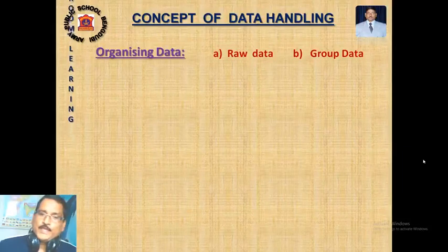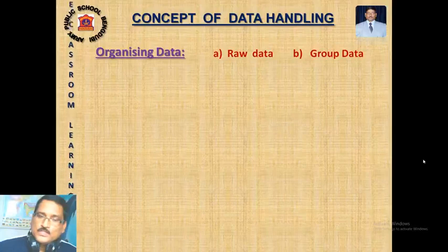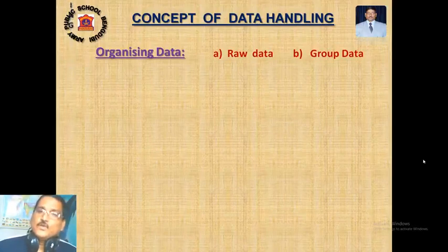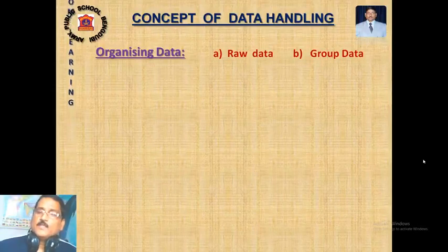But when we arrange, how many students scored 0 to 10? How many students scored 10 to 20? 20 to 30? 30 to 40? In this way, if we write down the data, then it is called group data. And group data will be followed only, as I told earlier, when the range is maximum. When the difference between the lowest score and highest score is large, then only you will follow group data. Otherwise, we can simply write down the score.